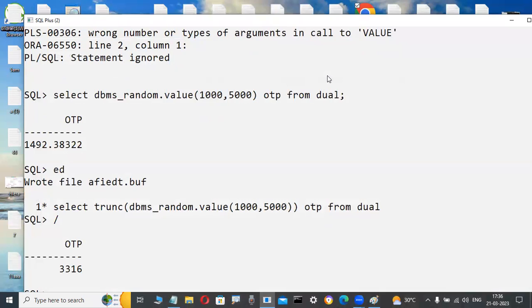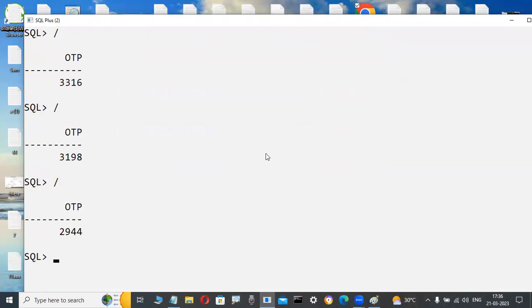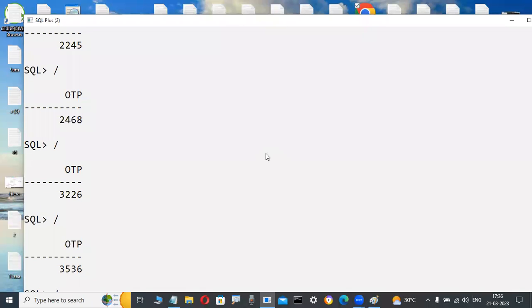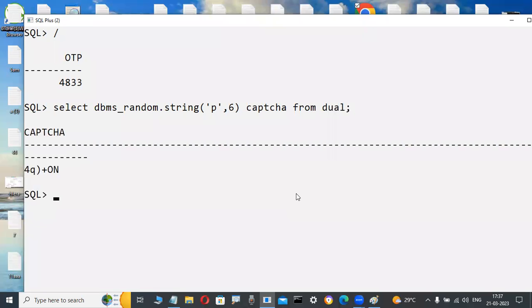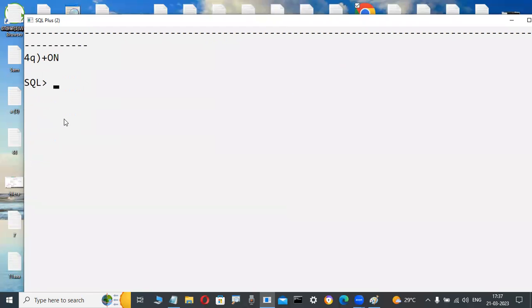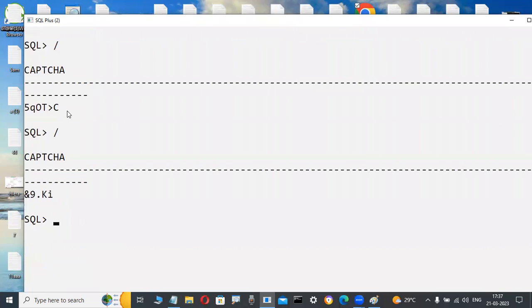Now observe here, random. Any numbers. Here random again, it is not generated OTP like this. This is connected with the mobile. Again, captchas are also generated like this. Random dot string. This is experience, don't worry. Here, printable characters I'm using. This is the way they're writing. Observe here, captchas are generated or not? Yes, here captchas are generated.